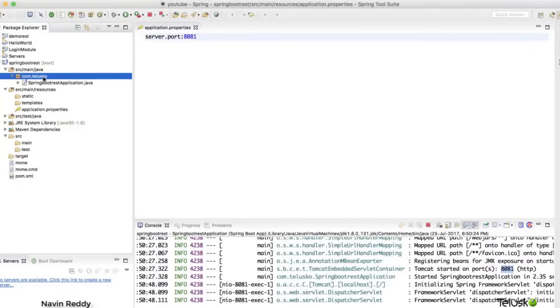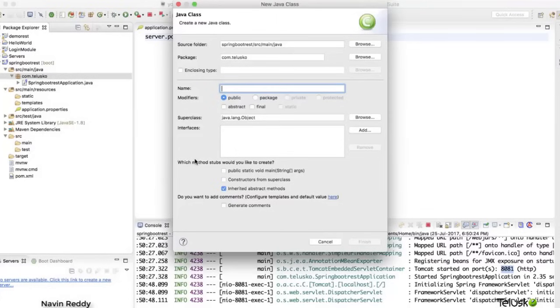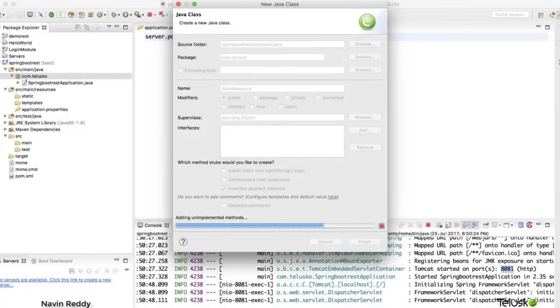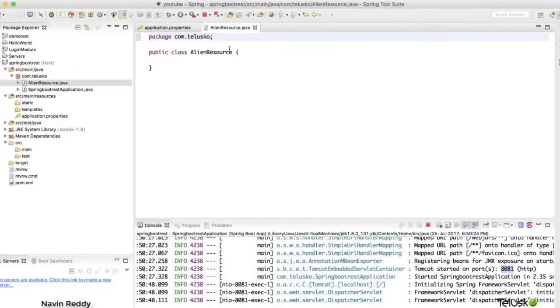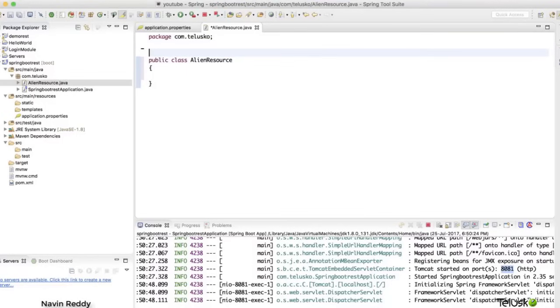It's very easy. We just have to create a class, and that class is responsible for returning the data, the way we have done in REST Jersey, right? I will name this my AlienController. Now technically this should not be a controller, this should be a resource. That makes more sense, right? This is a resource, and click on enter. Now how do you mention that this is a Spring controller or a resource?